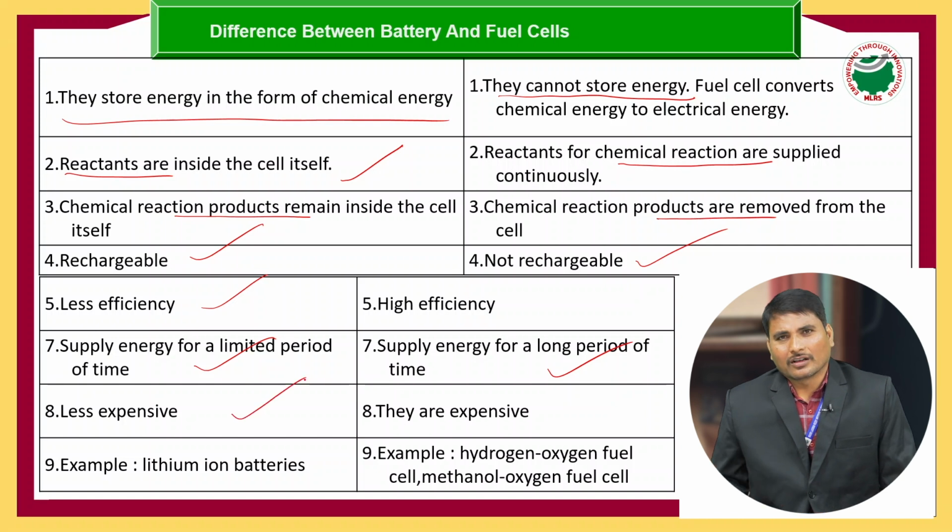And coming to the cost, the batteries are less expensive when compared to the fuel cells. Fuel cells are very high cost. It is one of the major disadvantages of fuel cells. And what are the best examples for batteries? Lithium ion batteries, lead acid batteries, and zinc air batteries. And coming to the fuel cell, the hydrogen oxygen fuel cell and the methanol oxygen fuel cell are the best examples.